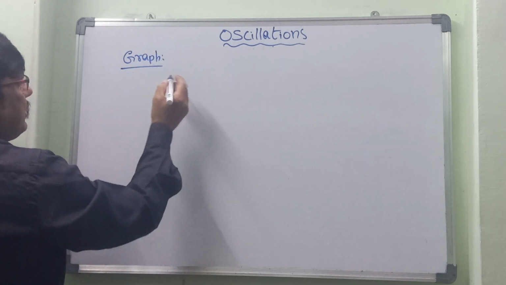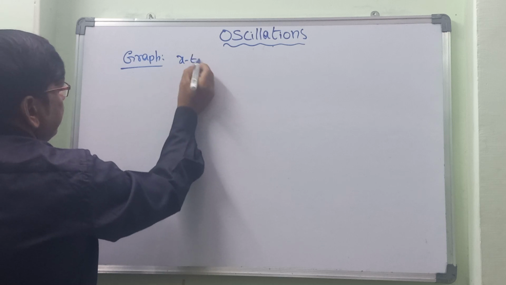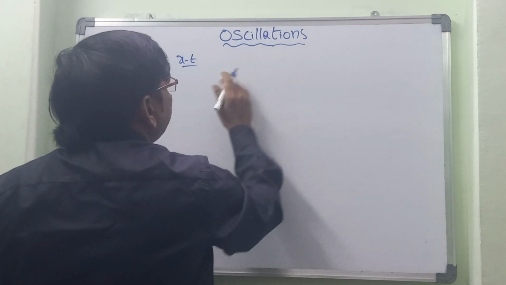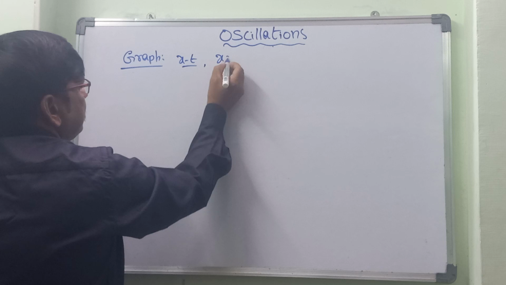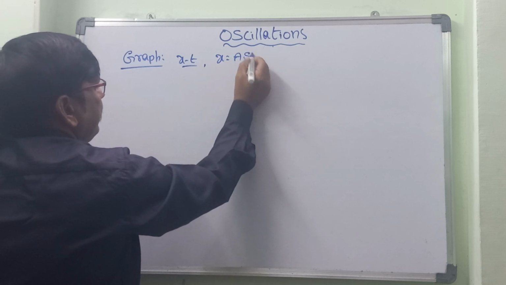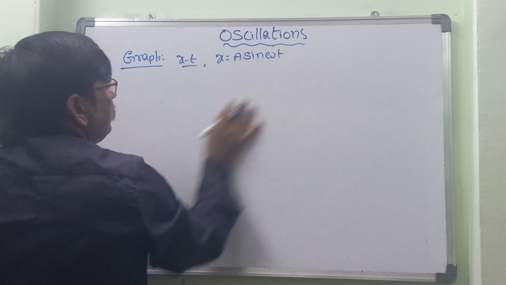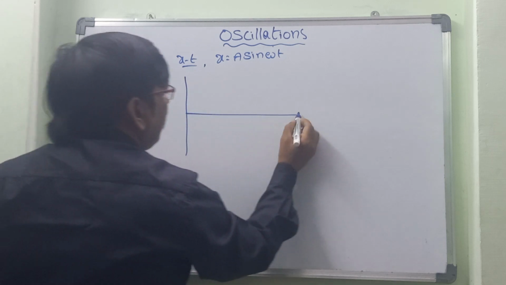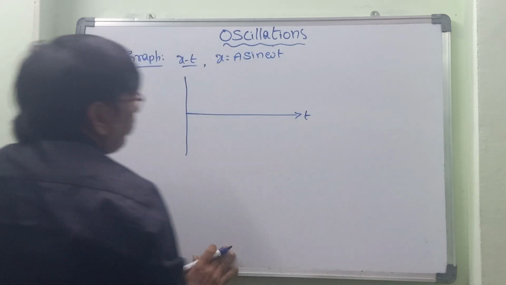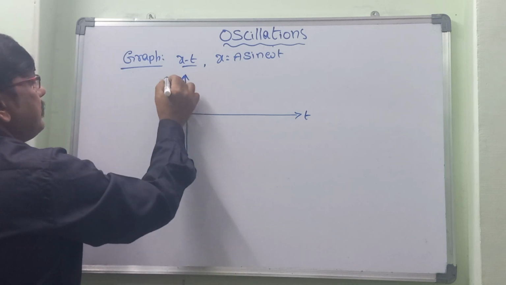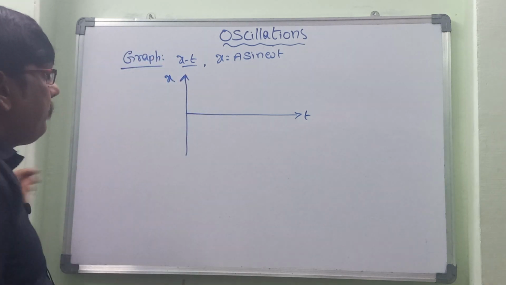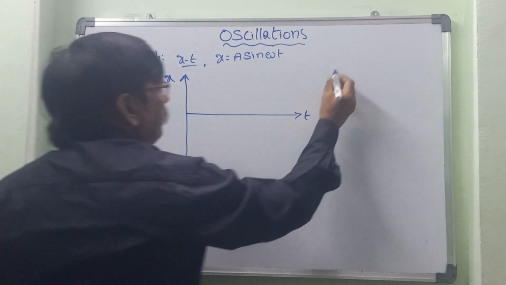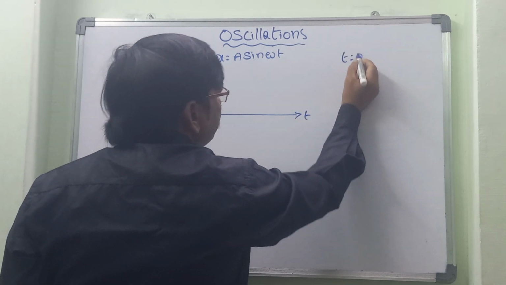First of all, let us go with the xt graph. For this one, the formula we have to keep is x is equal to a sin omega t. Through this one, now let us draw the graph. On the x-axis we will take time, and on the y-axis let us take x. Let us start from t is equal to 0.